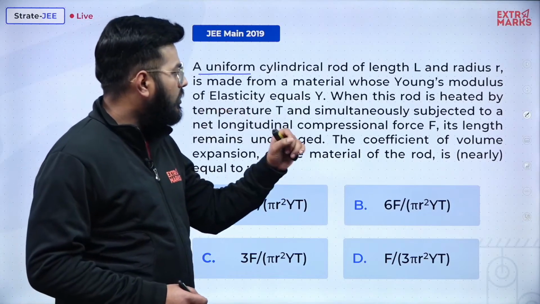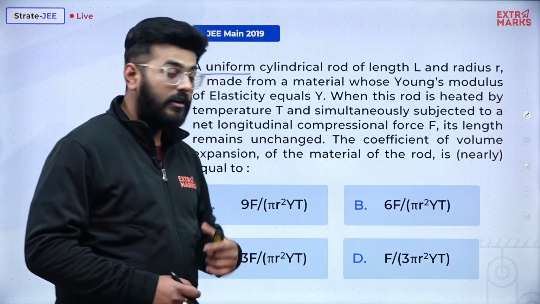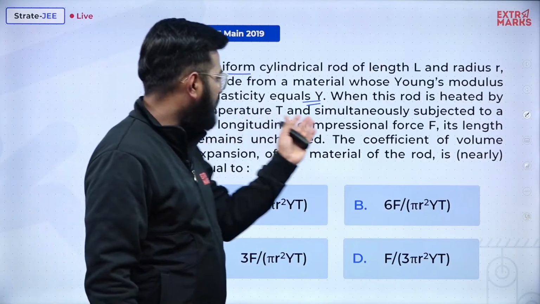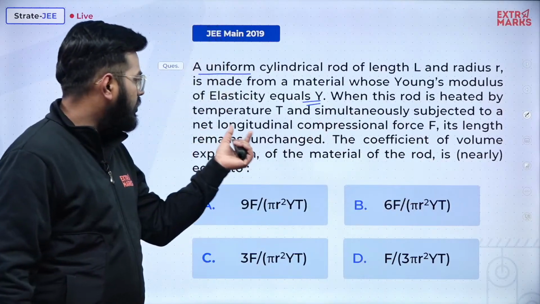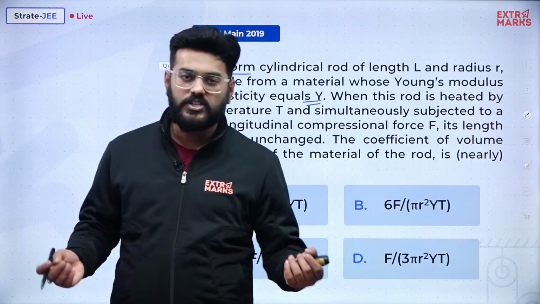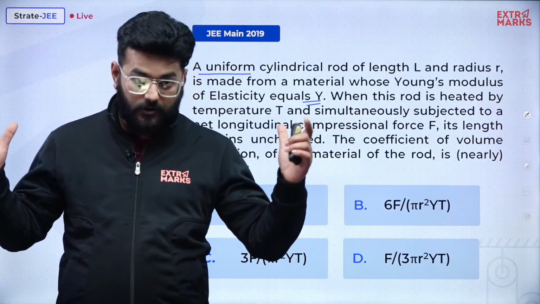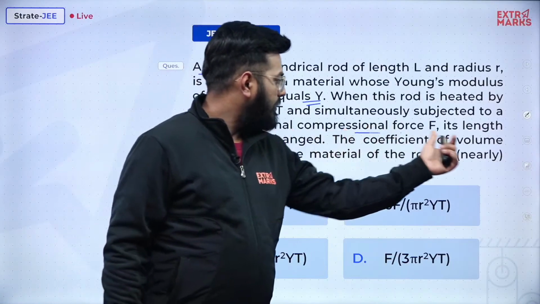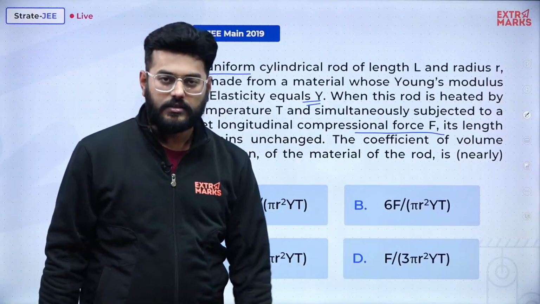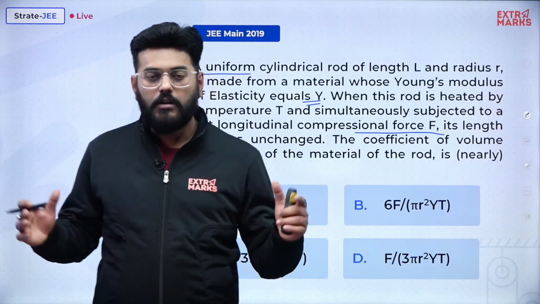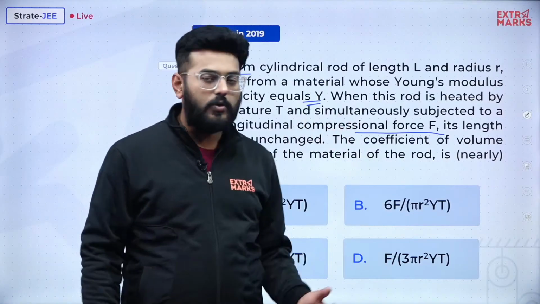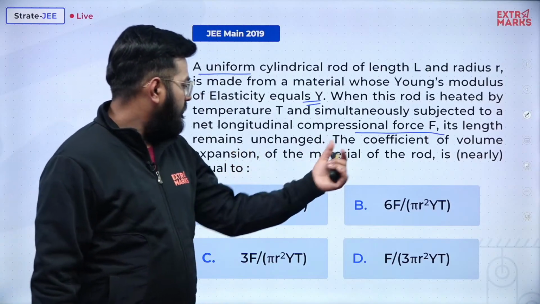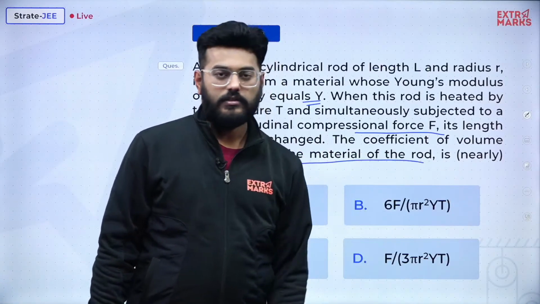A uniform cylindrical rod of length L and radius R is made from a material whose Young's modulus of elasticity equals Y. When this rod is heated by a temperature T and simultaneously subjected to a net longitudinal compression force, because of the temperature T it will obviously elongate, but because of the compressive force it was not made to elongate. Because of this compressional force F, its length remains unchanged. So the amount of thermal stress will be equivalent to the amount of compressive stress which is getting created.